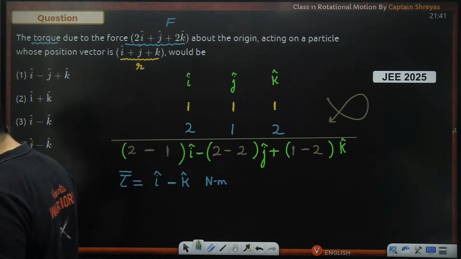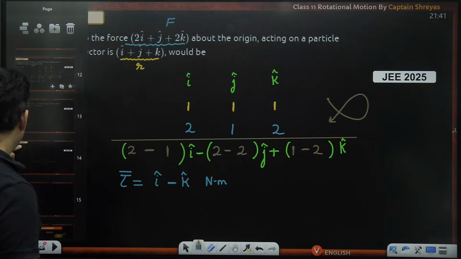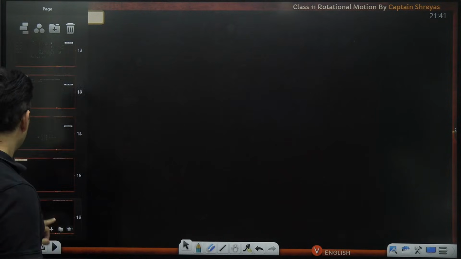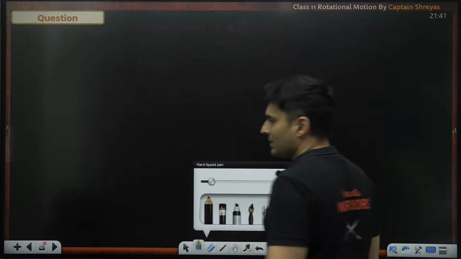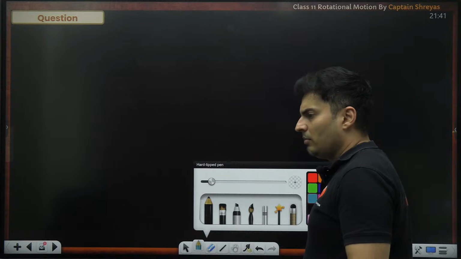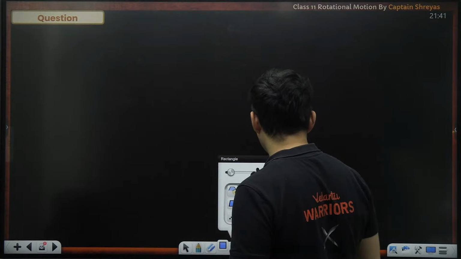Okay, great. Perfecto. Now, having said that, let's go to some more questions where we will just figure out how much is the value of the torque, nothing else, or maybe just the direction of the torque. So I'm going to make a fancy problem for all of you.